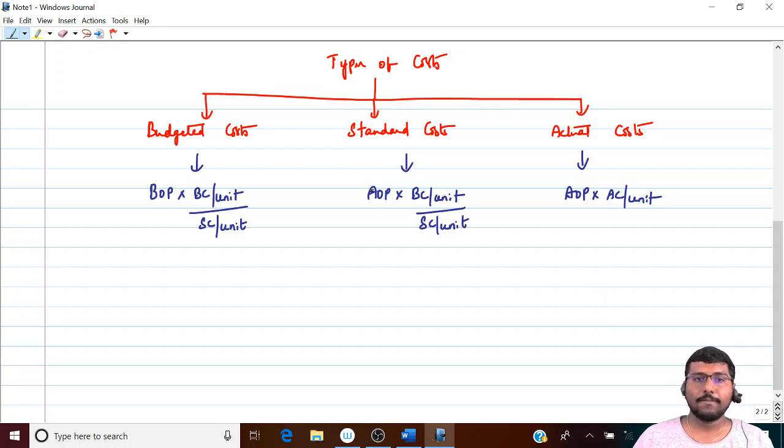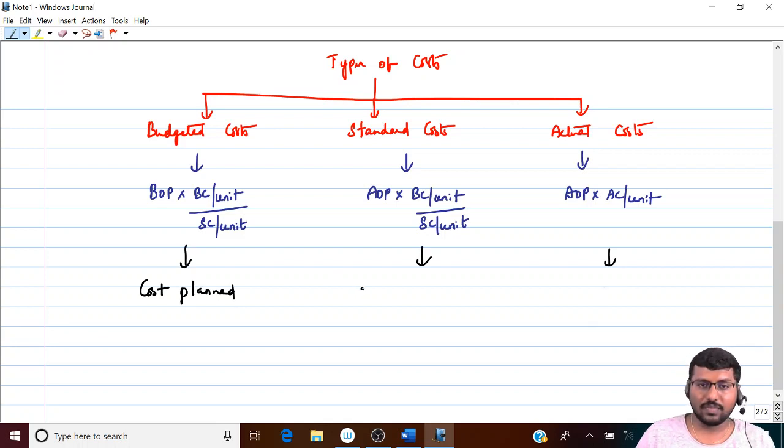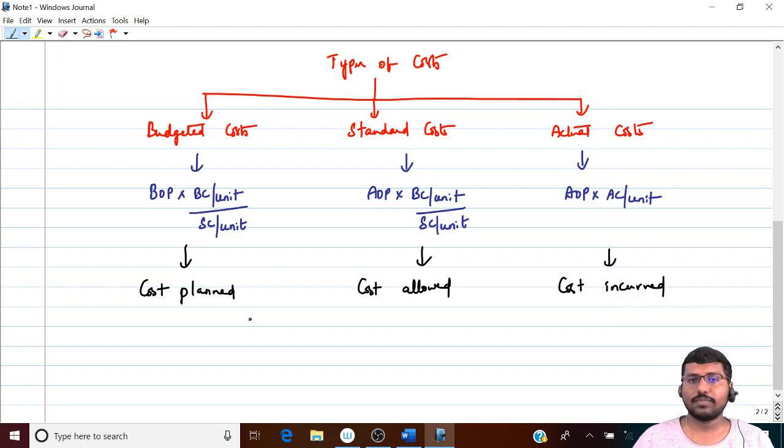Now this is nothing but cost planned. So what you plan is nothing but budget. What you allow is nothing but standard. What you incur is nothing but what, Nana? Actuals.